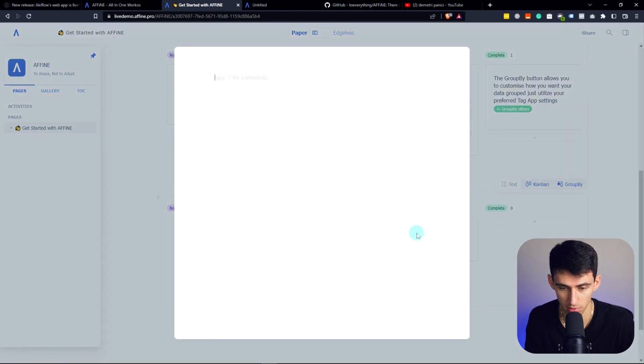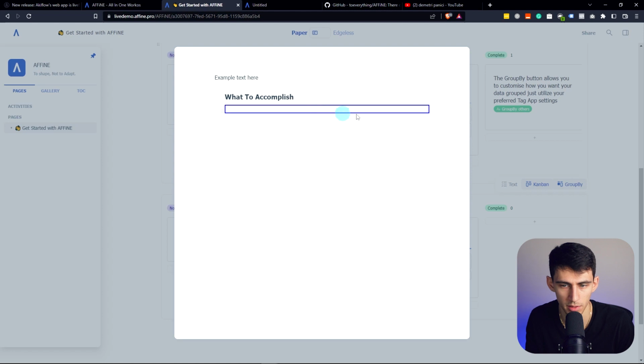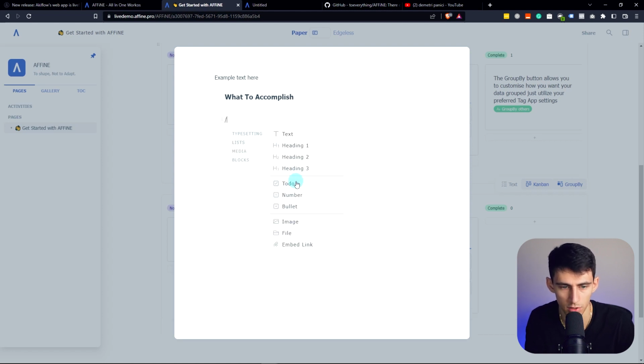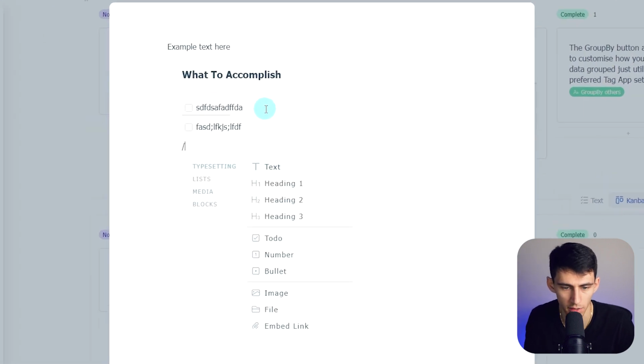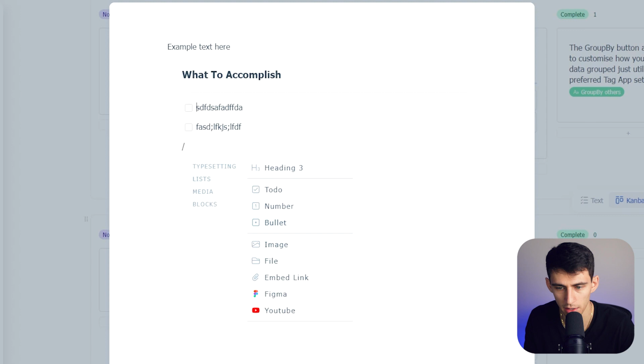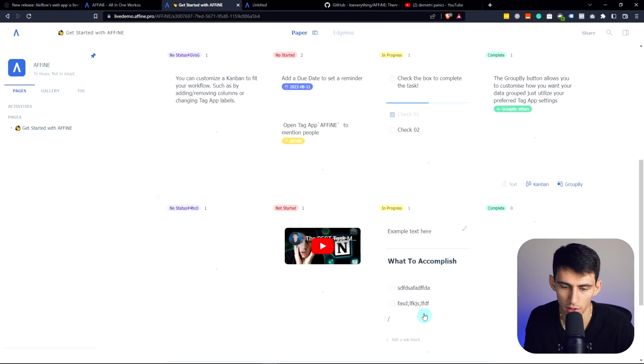So say we added a new example text here, backslash functionality. Nope, this is the title. So if I do that, it'll make it go lower. So slash H3, seems like we have to click on it. What to accomplish? Okay, a little divider action. What about this? Now we go under the divider, enter. We do a little checkbox, slash to do, sure. All right, little Notion alternative here, huh? Little pages inside of stuff. Yeah. Oh, but that's interesting.